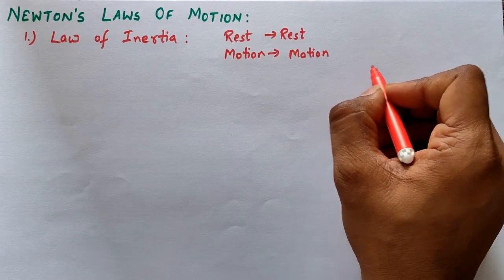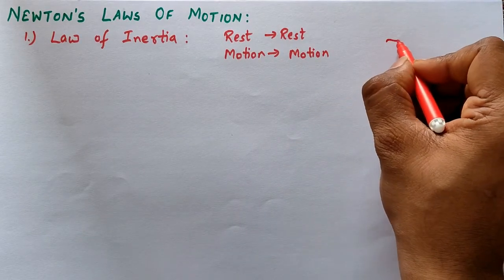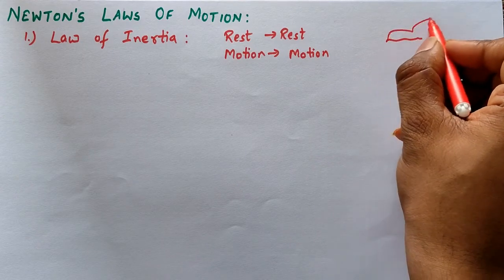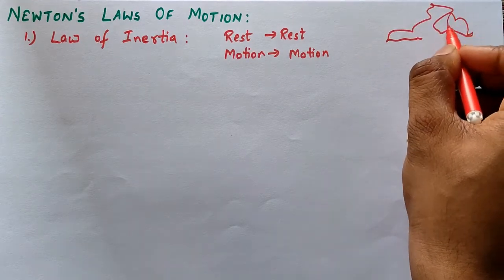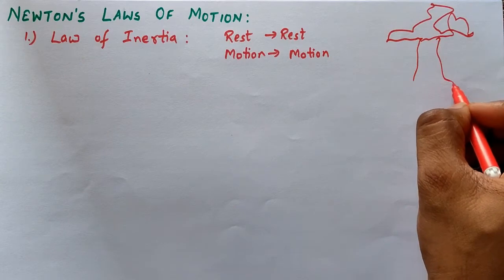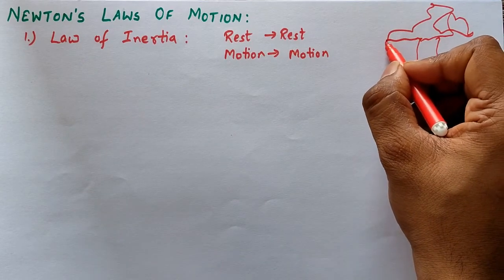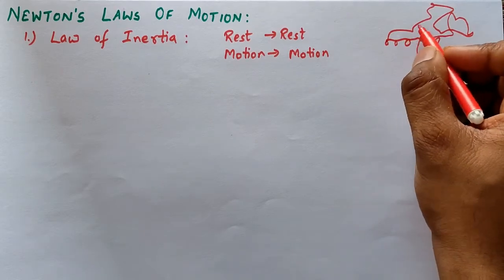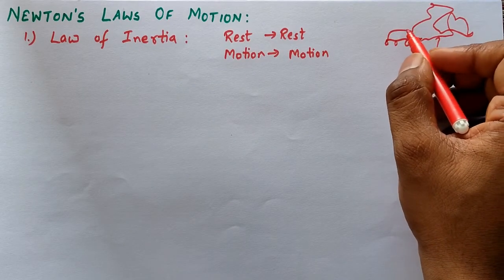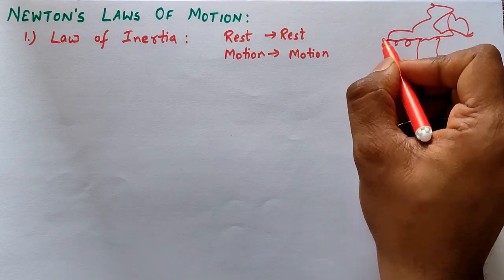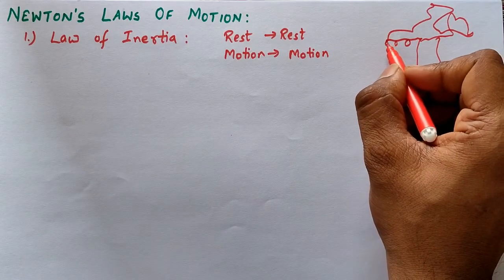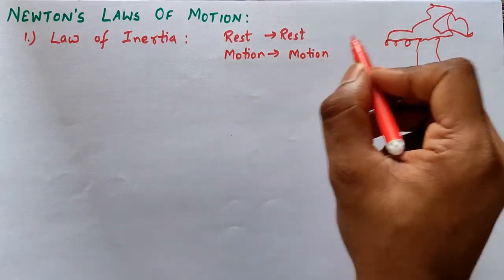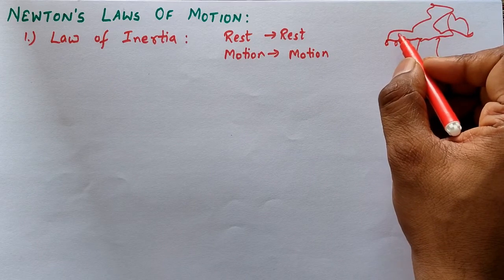if there is a tree and fruits are hanging on it, and if we shake the branch, then what will happen? The fruits will be at rest, and they want to stay at rest due to the inertia of rest, and the branch is shaken.